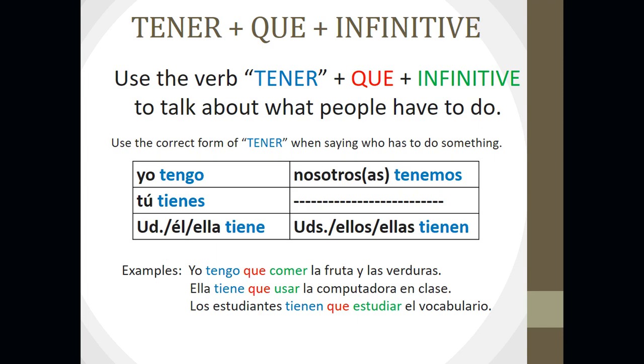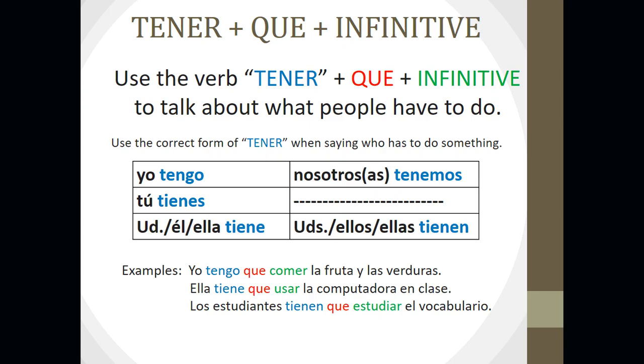All right, so because we're using this verb tener, I do want to review the forms, okay? So tener means to have, and tener que means to have to. Tener que infinitive, or verb, means to have to do something. So let's review the forms of tener because you will need to use those, okay?